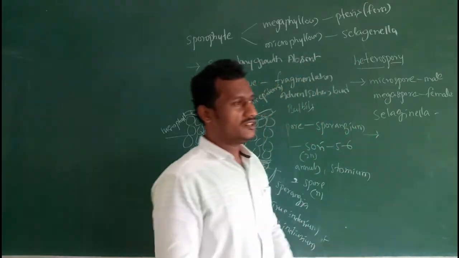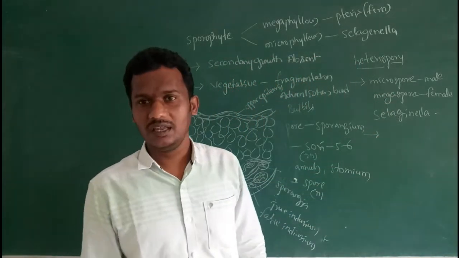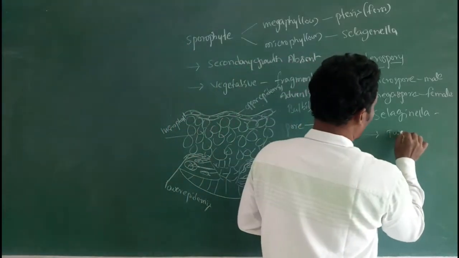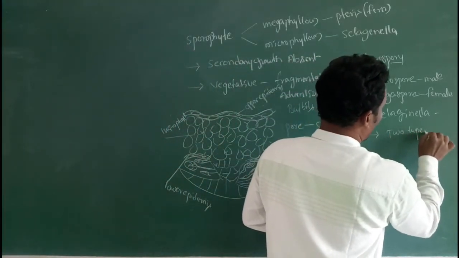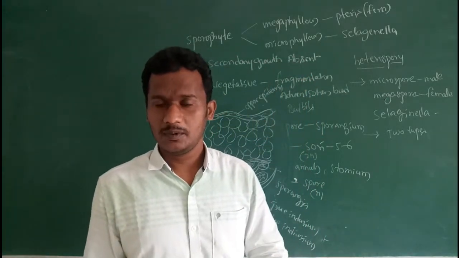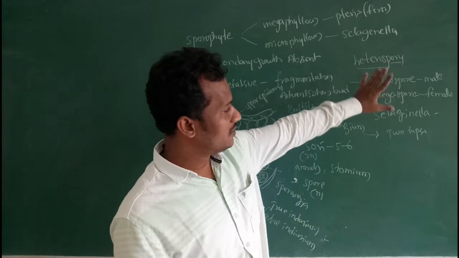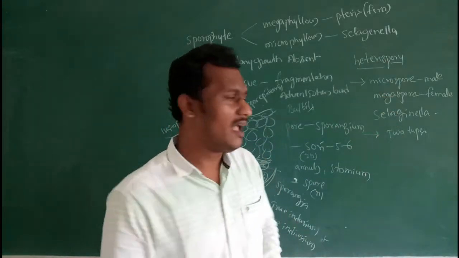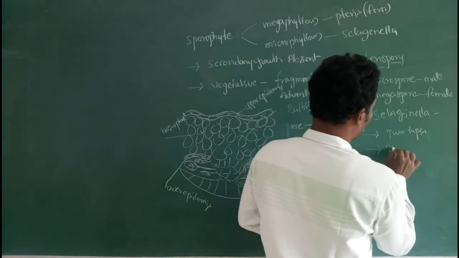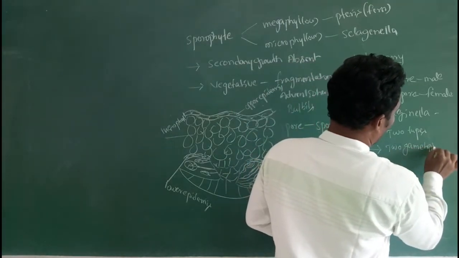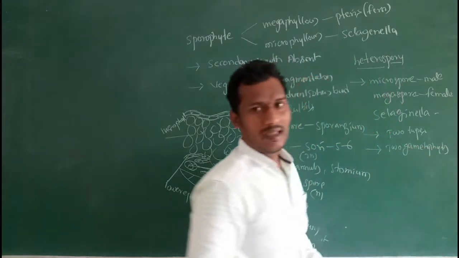First, generally these spores are produced in sporangia. Two types of spores, microspores and megaspores. By the germination of these two types of spores, two types of gametophytes are produced.